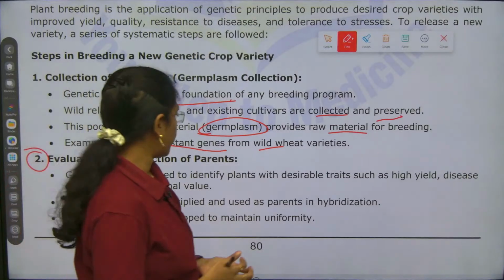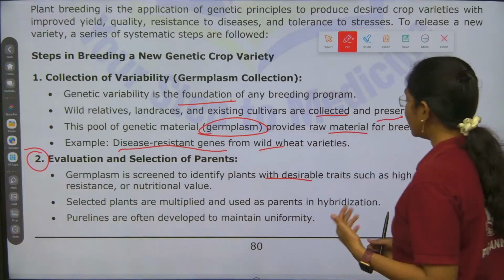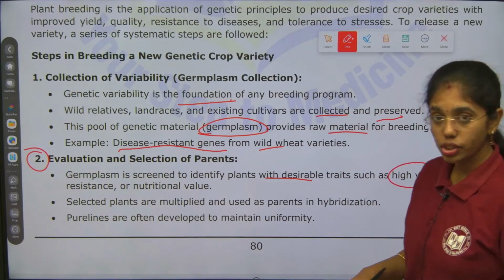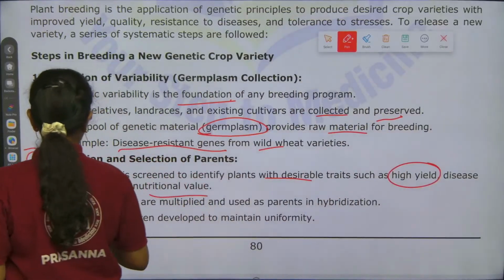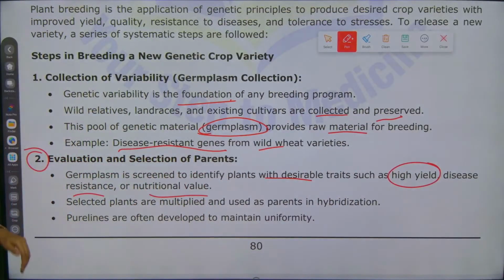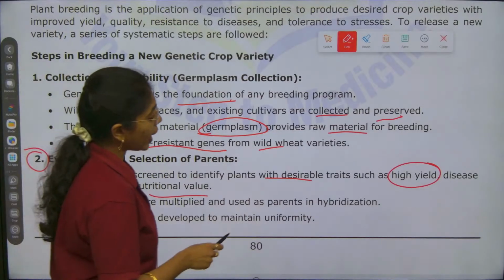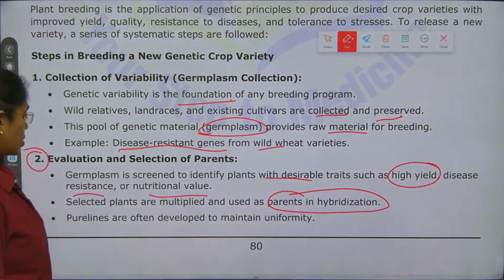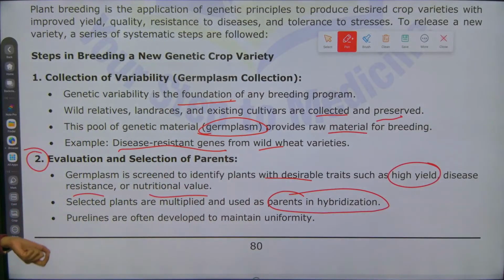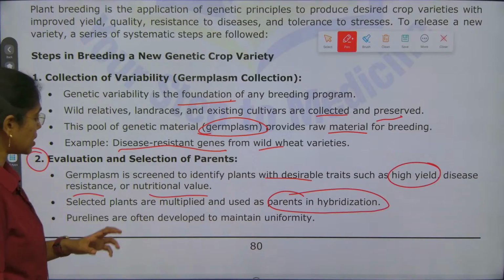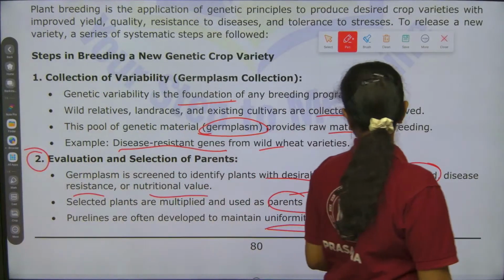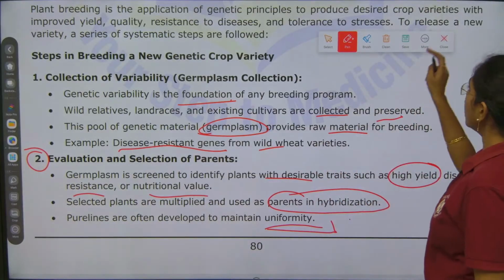Germplasm is screened to identify plants with desirable traits such as high yield, disease resistance and nutritional value. The selected plants are then multiplied and used as parents in hybridization. Pure lines, which are homozygous, are often developed to maintain uniformity of the pattern.